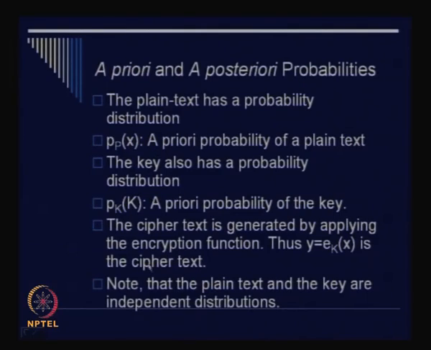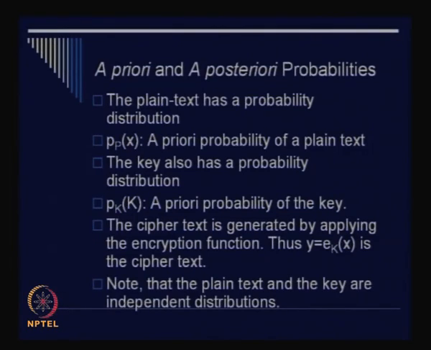Similarly, pK(k) denotes the a priori probability of the key. The ciphertext is generated by applying the encryption function. If we denote the plain text by x, and there is an encryption function e, then based upon the value of the key, x gets transformed into y.